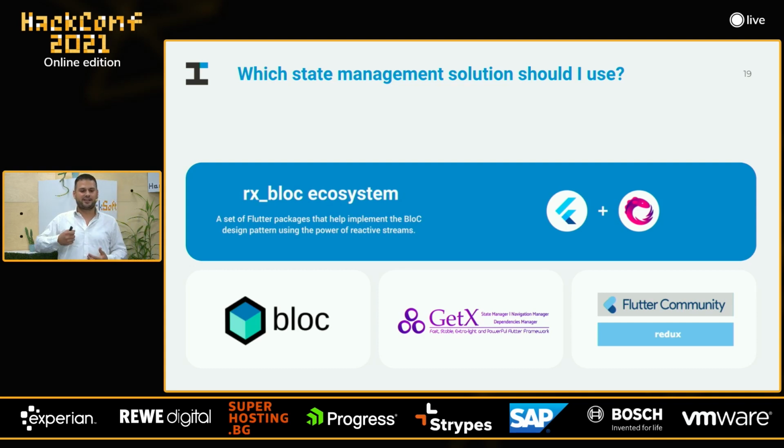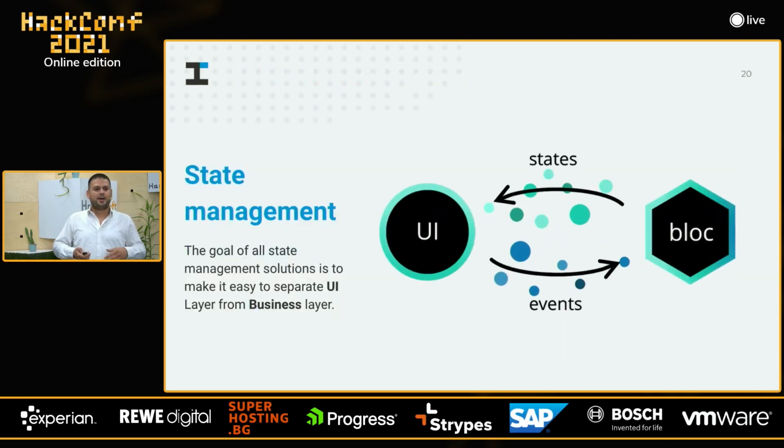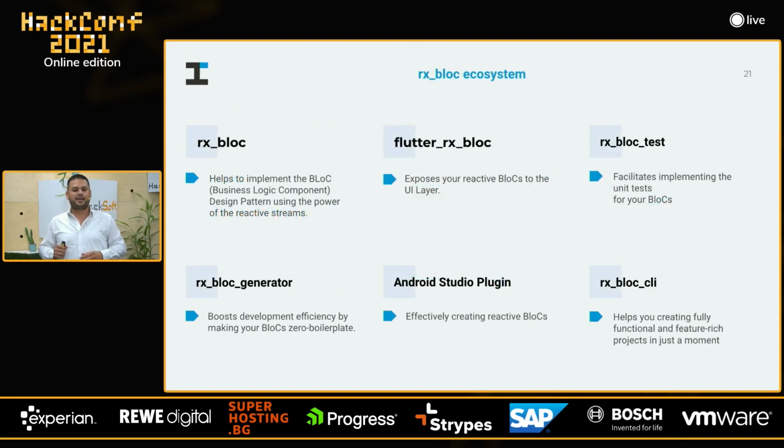Basically, you're going to use reactive programming for state management. Be aware that the goal of all state management solutions is to make it easy to separate the UI from the business layer. Remember, from the UI, we just push some events, and then we can listen for state changes. And let's now see what we have within the Rxbox ecosystem.